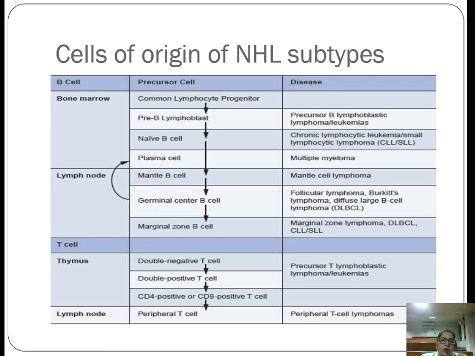So you should look at the origin of the cells, from which part of the lymph node it arises, and accordingly it is named. So if anyone asks you about the marginal zone B cell, from where does it arise? As the name indicates, it arises from the marginal zone. And multiple myeloma, as we have already read, the final differentiation stage of B cell is the plasma cells, which further form immunoglobulins. So multiple myeloma also arises in the bone marrow, that is the plasma cells present in the bone marrow.